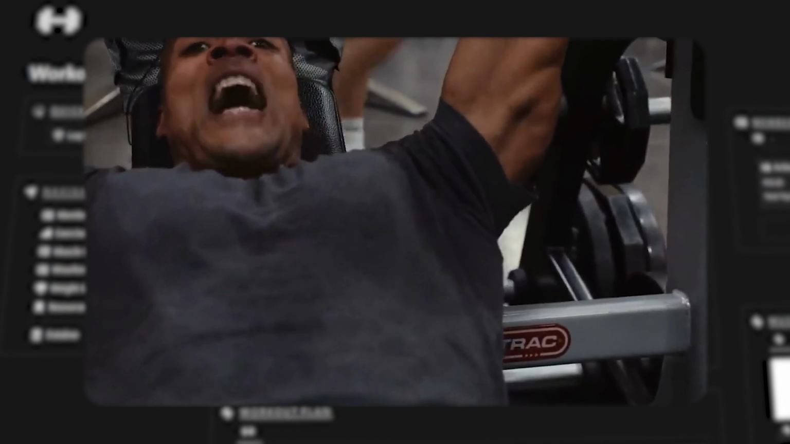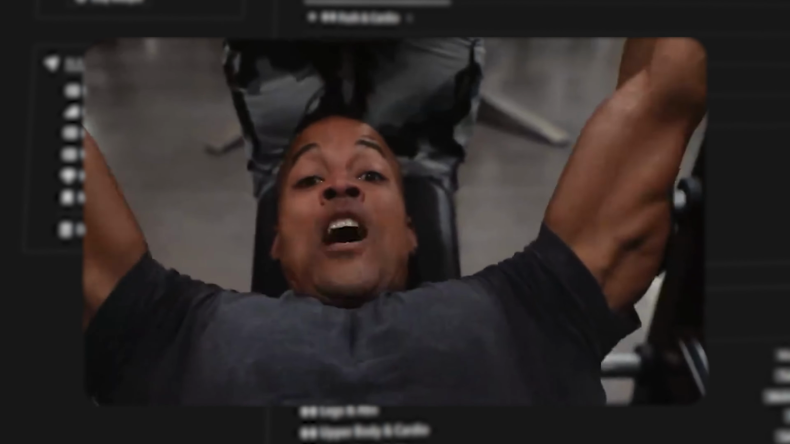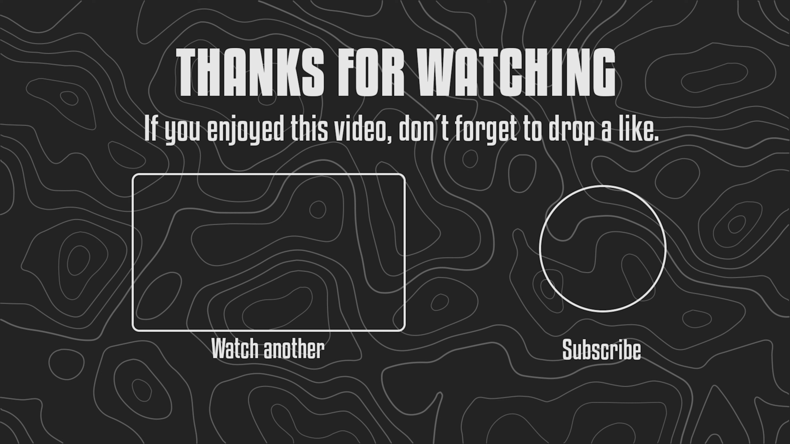And that's the template. Remember, every drop of sweat is a step towards your goals. So keep pushing, keep grinding, and never give up.